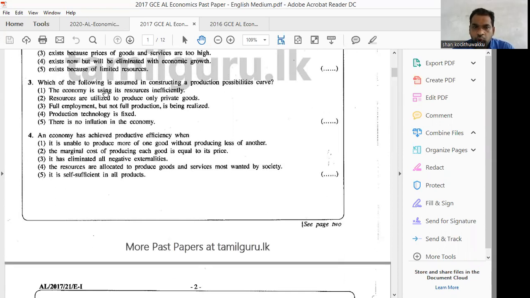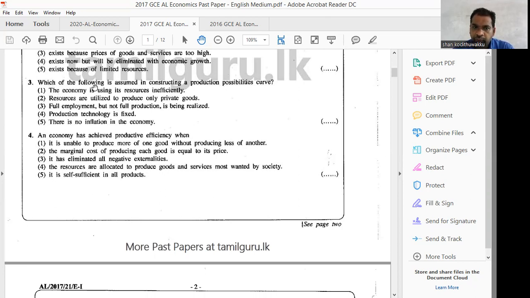Number 3, which of the following is assumed in constructing a production possibility curve? You know, when you draw a production possibility curve or PPC curve, we have to make 3 main assumptions. We are producing only 2 items. We are using total existing resources. We are using existing technology. Likewise, we have to know these 3 as main assumptions.